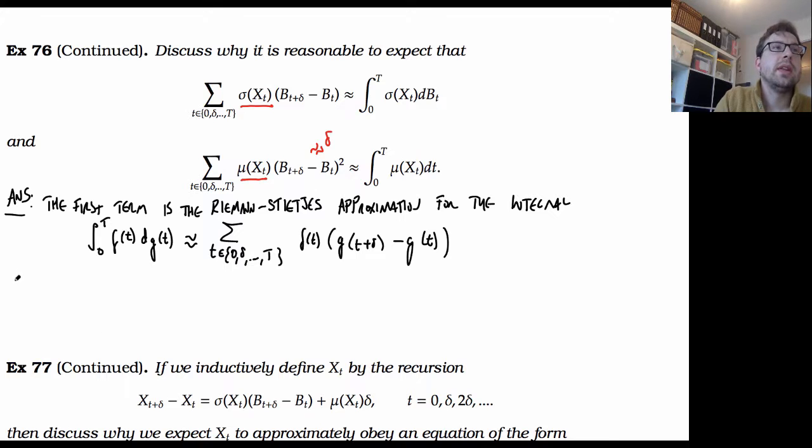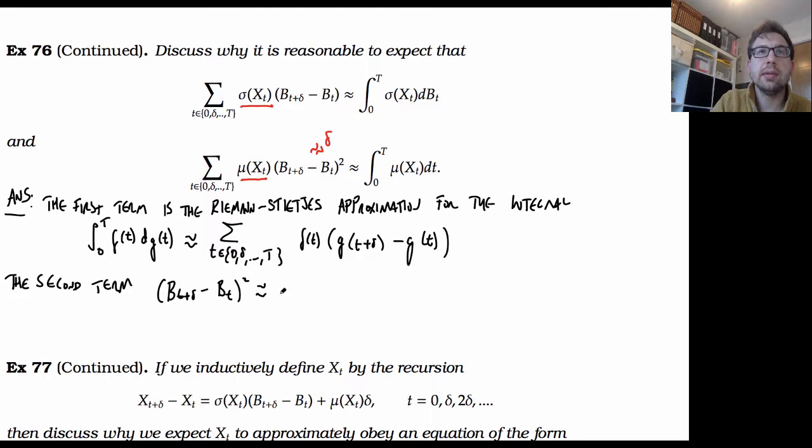Then for the second term, we've said that this is approximately equal to delta. So as delta gets smaller, this divided by delta is going to get closer and closer to 1.